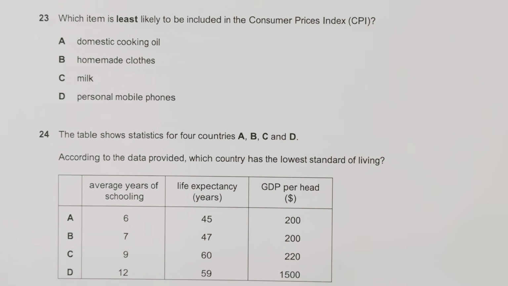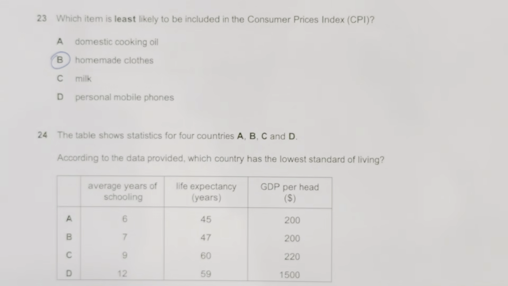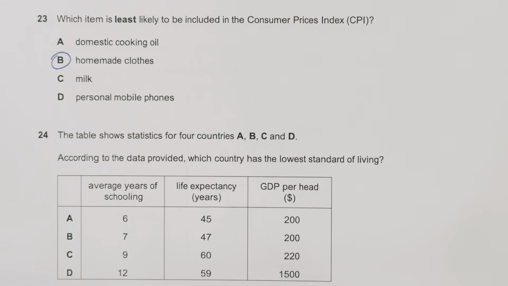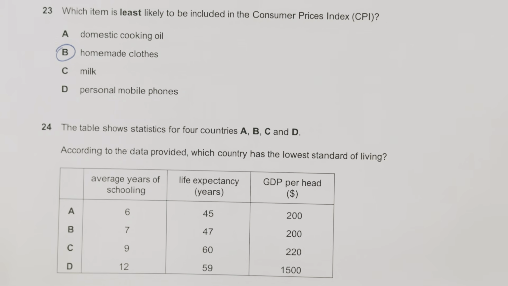Moving to question number 23. Which item is least likely to be included in the CPI, Consumer Price Index? Domestic cooking oil, homemade clothes, milk, and personal mobile phones. So we can know that it should be homemade clothes. They are the least, and all others are maximum or higher than homemade clothes.